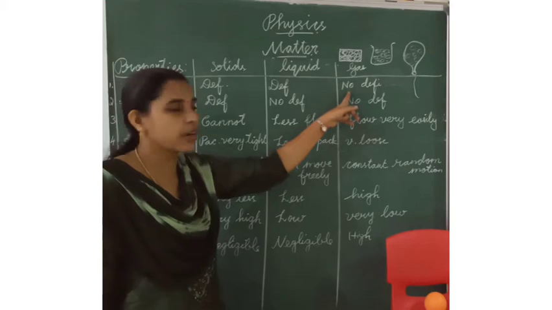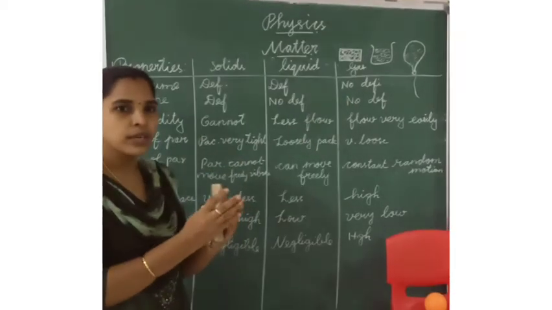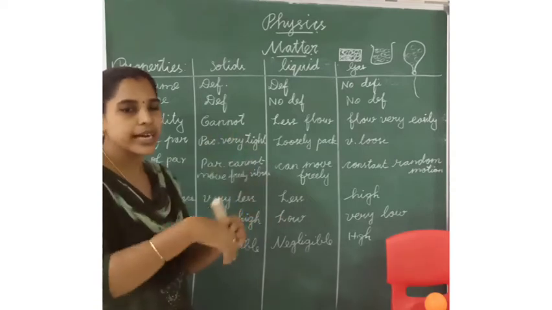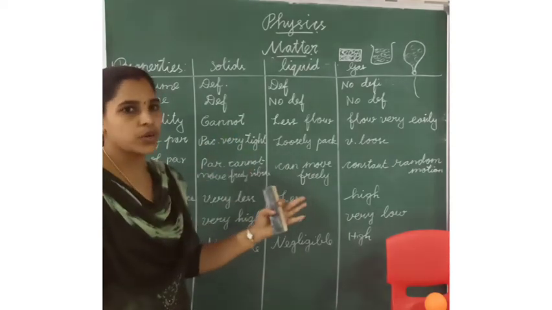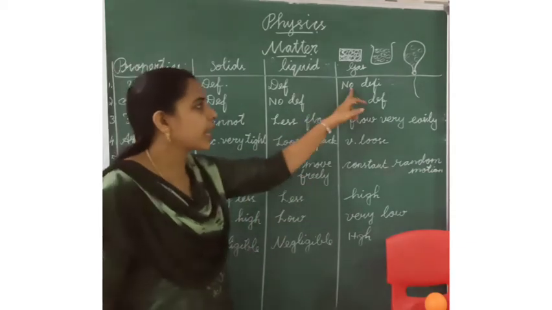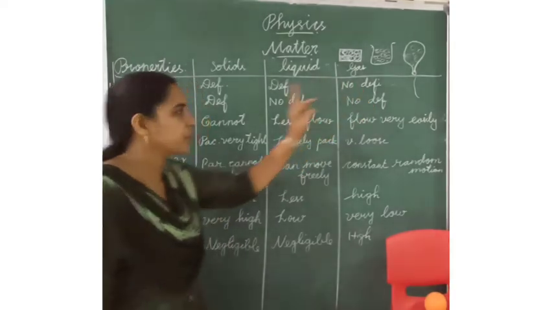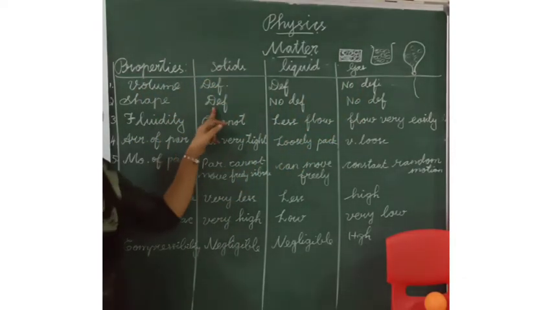Because when we keep the gas in one balloon and then change it to a cylinder or anything, it will flow everywhere in all directions. So they don't have definite volume. Next one is shape. Solids have definite shape.